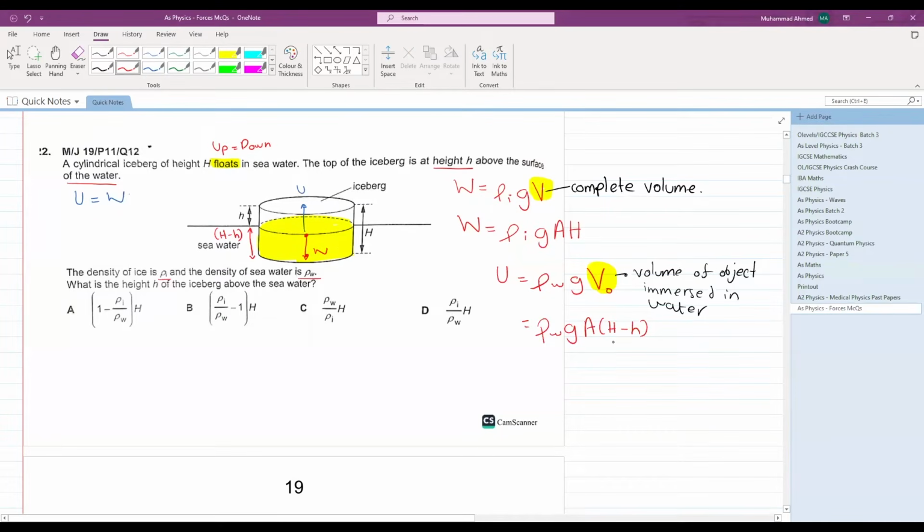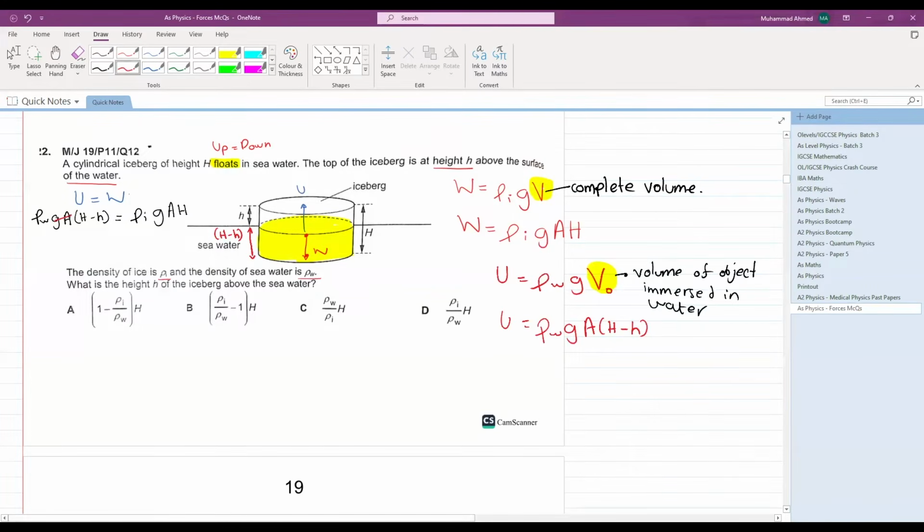So now, unknowingly, you have derived an expression for weight and an expression for upthrust. Let's plug it in here. Upthrust is equal to density of water times gravitational field strength times area times capital H minus small h. Weight is equal to density of ice g A H. Is anything getting cancelled out?